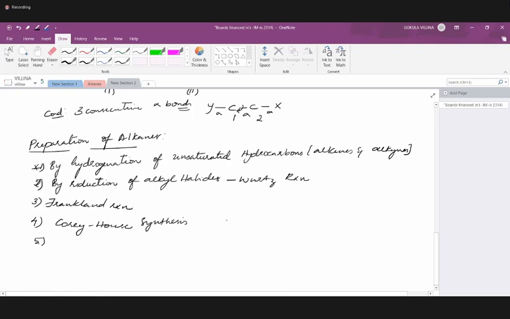Decarboxylation reaction. Kolbe's electrolysis method.